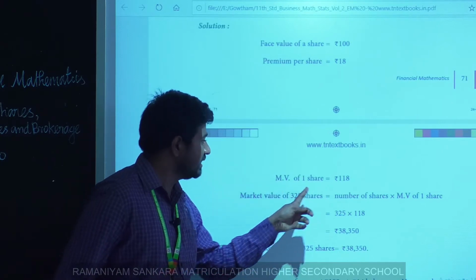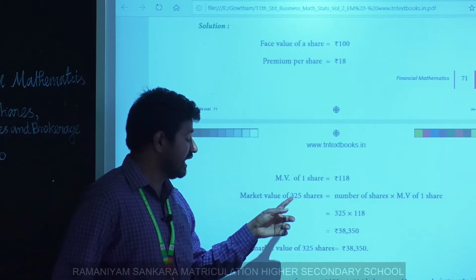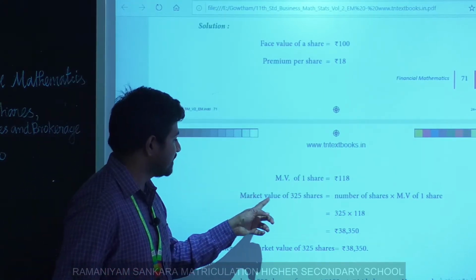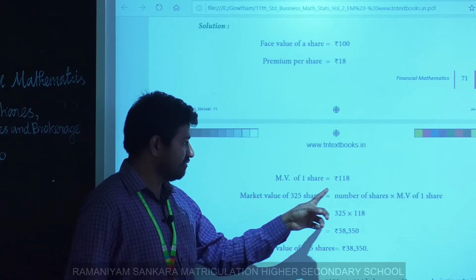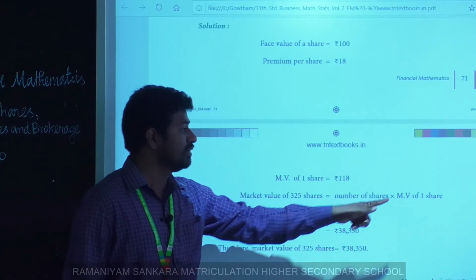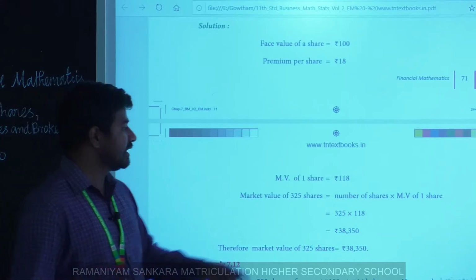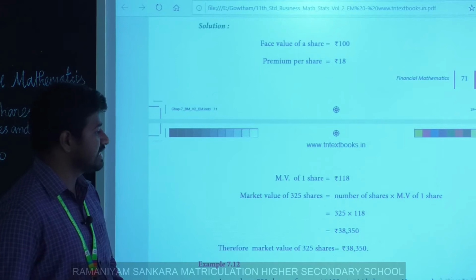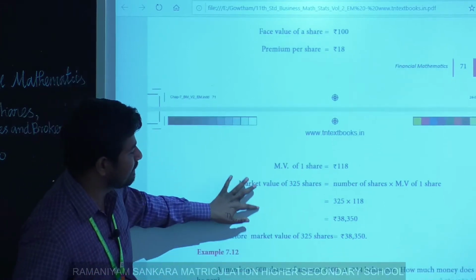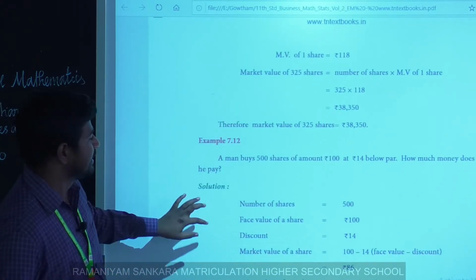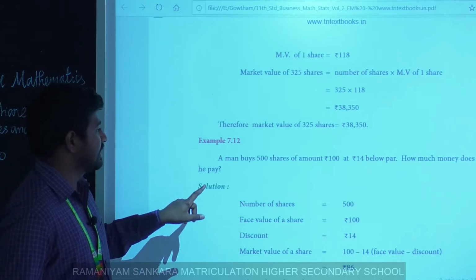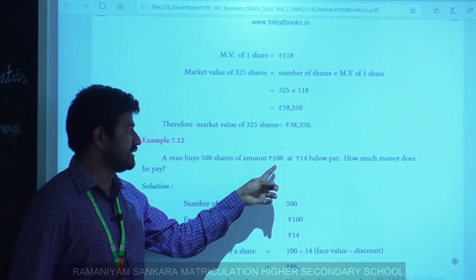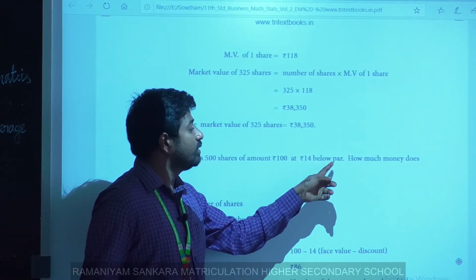Now we have to calculate the market value of 325 shares. To calculate it, we multiply the number of shares by the market value of one share. Number of shares is 325, market value of one share is 118. Multiply this and we will get the result. Clear? That's all.